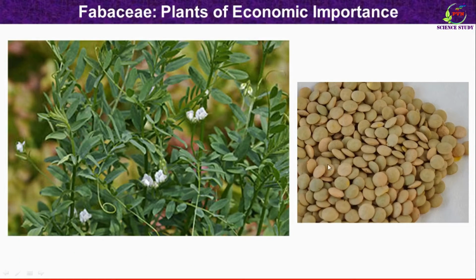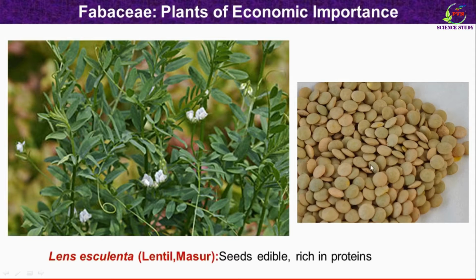This is the next plant. This is also part of our diet. You might have seen this. This is Masoor. The plant which produces this has botanical name Lens esculenta. So this is actual photograph of the plant. These are the leaves and the flowers. The seeds produced are rich in proteins and are edible.